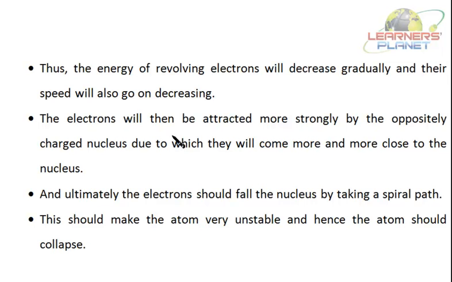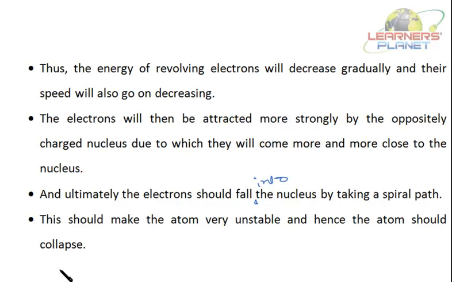The electrons will then be attracted more strongly by the positively charged nucleus, due to which they will come closer and closer to the nucleus. And ultimately the electrons should fall into the nucleus by taking a spiral path. Now this should make an atom very unstable and hence the atom should collapse.